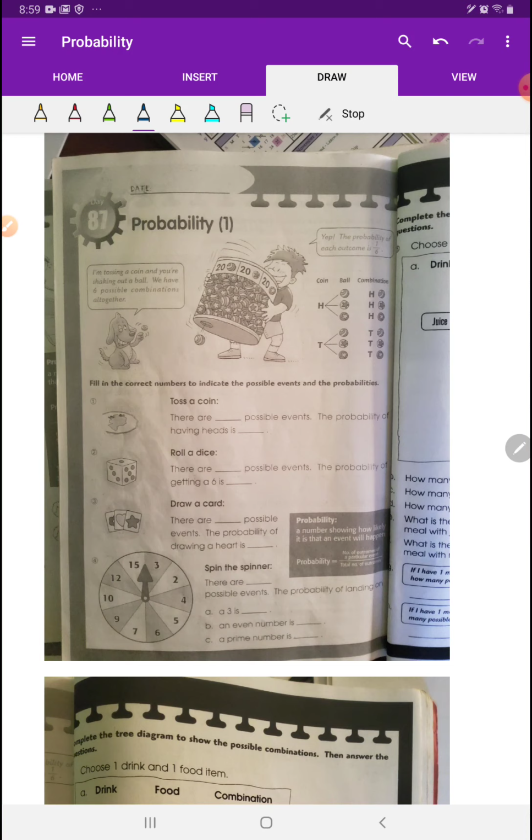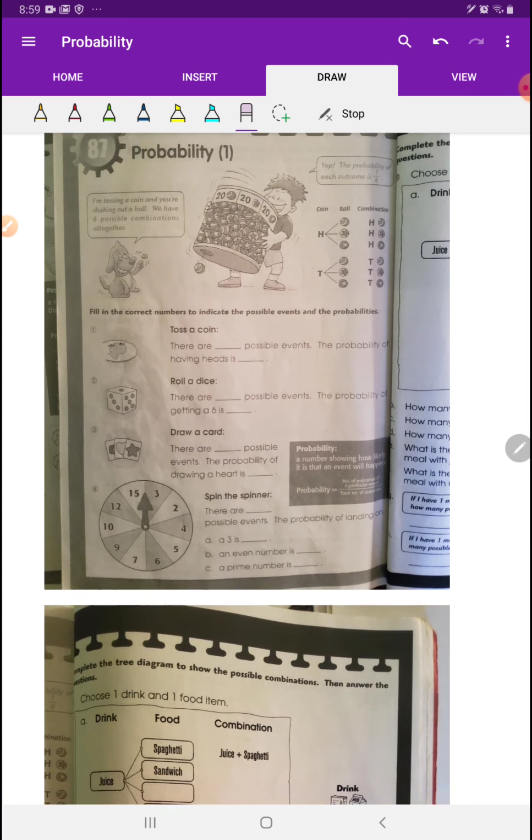Grade 6s, we've talked about the probability of dice, the probability of coins, the probability of cards, but in this case, these cards are not a deck of 52. It's just these cards right here, these 3 cards. They don't want you to answer questions about a whole deck of 52 cards, just those 3 cards. These ones here, you have to pay attention because the probability of doing a 3, oh, that's easy. There's only 1 3. It's right there, right? But what about the probability of an even number? Well, that's an even number, and that's an even number, and that's an even number, and they're more even numbers. So you got to make sure you're paying attention.